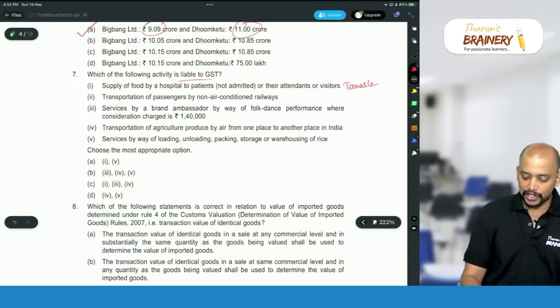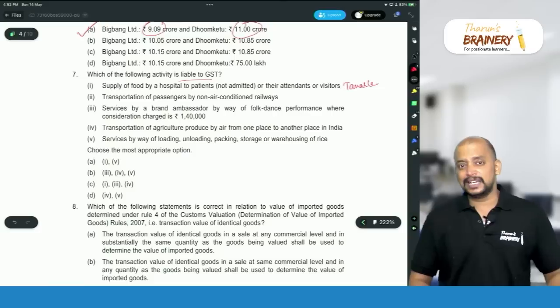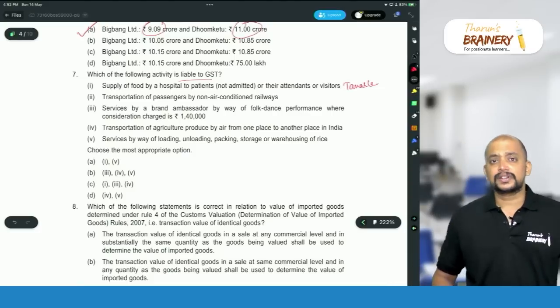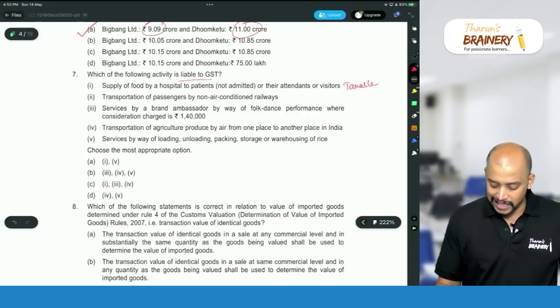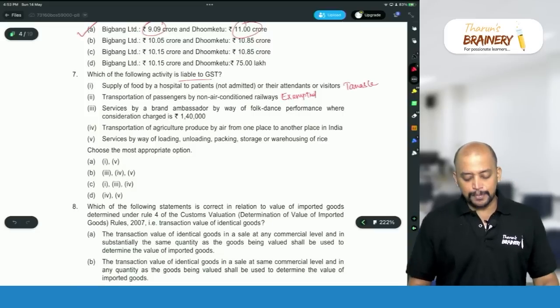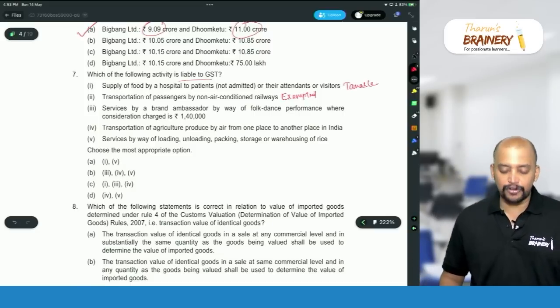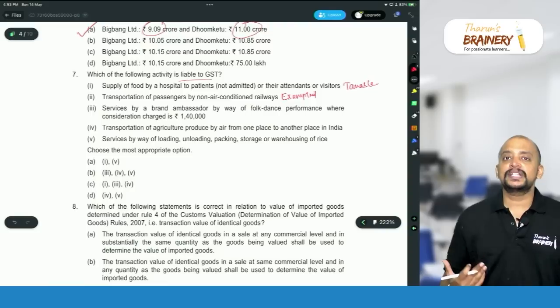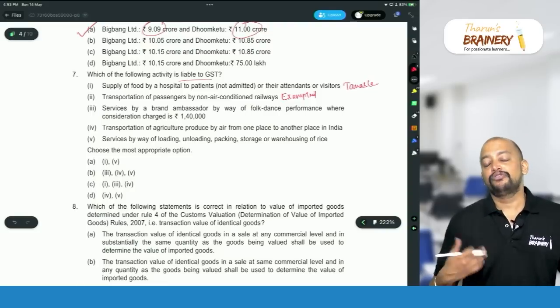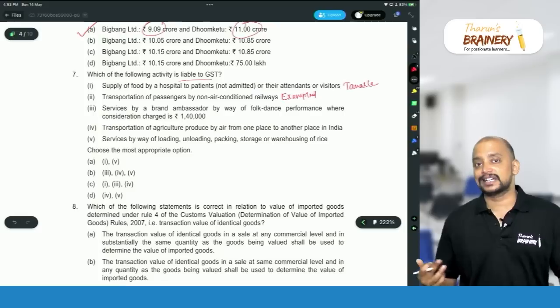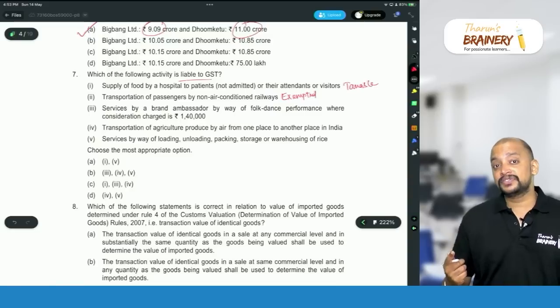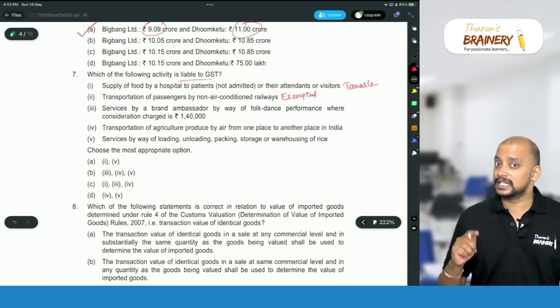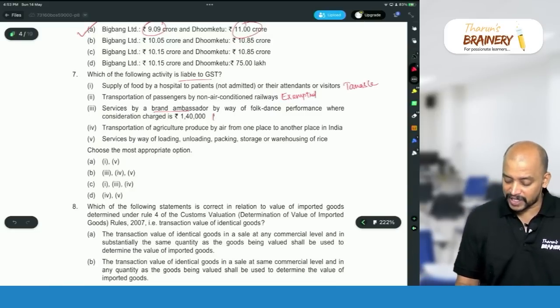Then transportation of passengers by non-AC railways. Railways only AC or first class is taxable, non-AC is exempted. Then services by a brand ambassador by folk dance performance. Services by a performing artist in folk or classical art forms of music, dance and theatre are exempted, but they should not be acting as a brand ambassador. Only if they are acting as other than a brand ambassador is it exempted, but they are acting as a brand ambassador here, that's why it will be taxable.